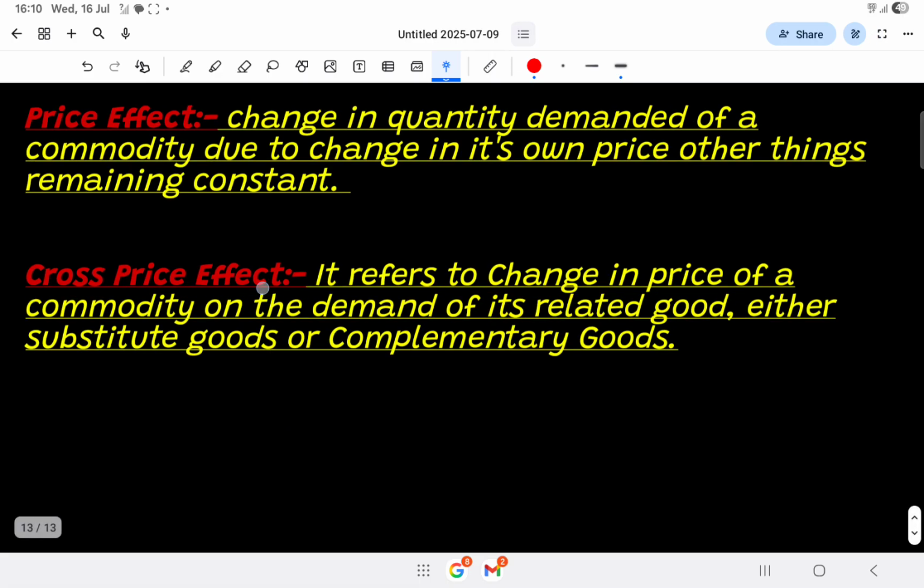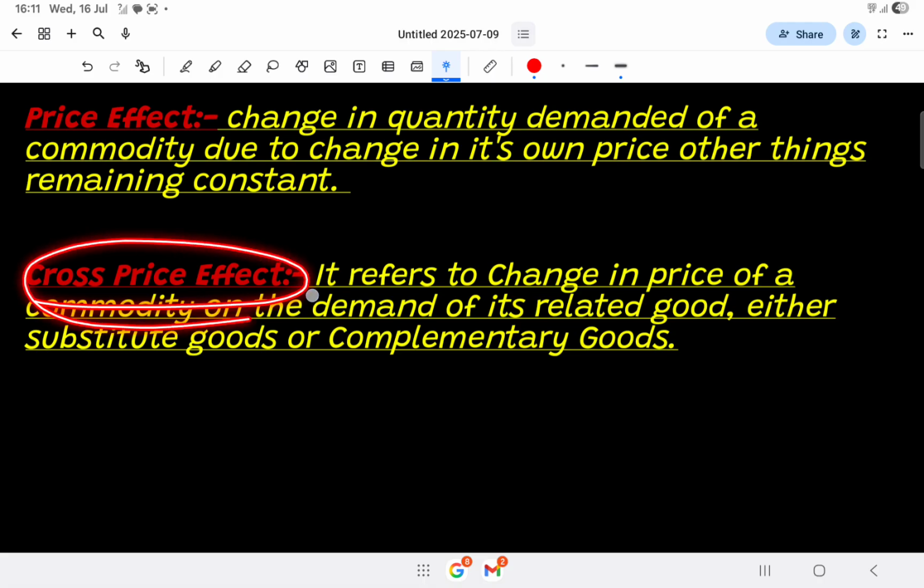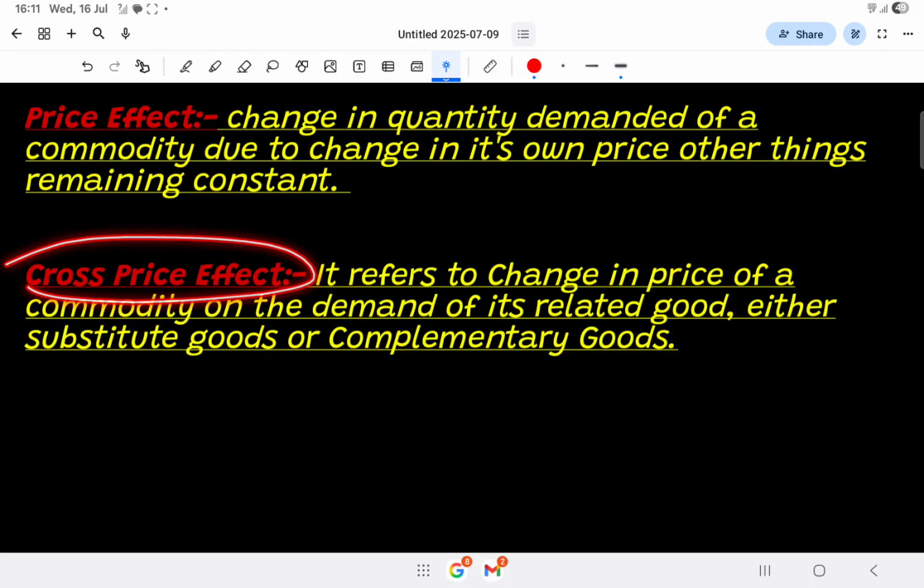Next is cross price effect. If you understood the concept of substitution, then you may understand this better. But if you are not able to understand this properly, you must pause the video and turn back, understand that concept clearly, and then move to this concept. Okay,